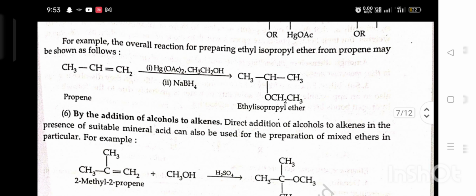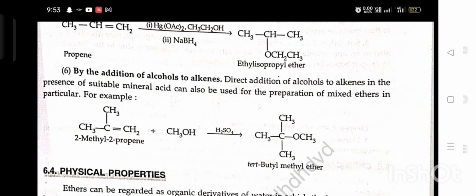Sixth, by the addition of alcohol to alkene. Direct addition of alcohol to alkene in the presence of suitable mineral acid can also be used for the preparation of mixed ether in particular. For example, 2-methyl-2-propene plus alcohol, or methanol, in the presence of H2SO4 gives tertiary butyl methyl ether.